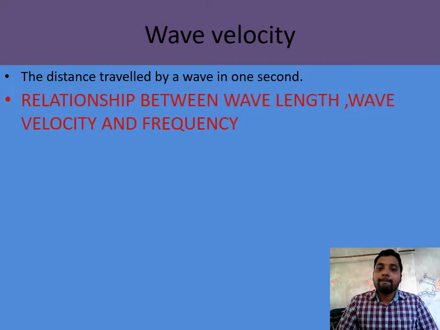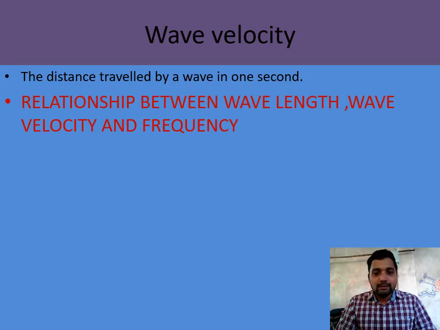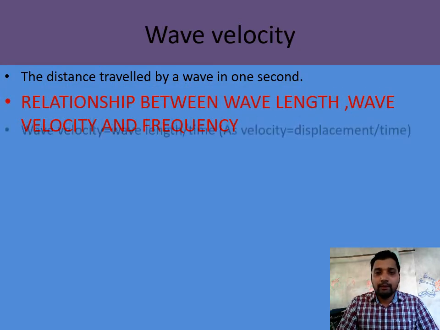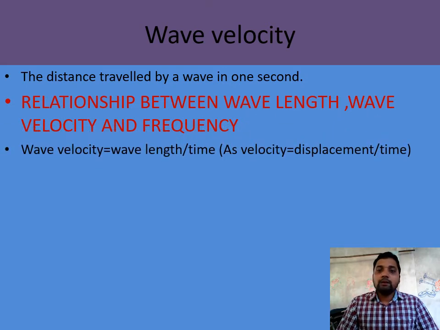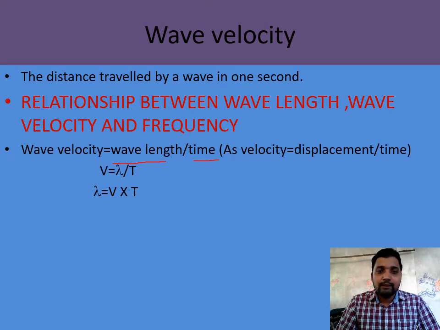So what is the relationship between velocity, wavelength and frequency? Velocity equals displacement by time. Here the displacement is the wavelength, so velocity equals wavelength by time. In symbols, v equals lambda by t, where lambda is the wavelength and t is the time. That means lambda equals v into t.